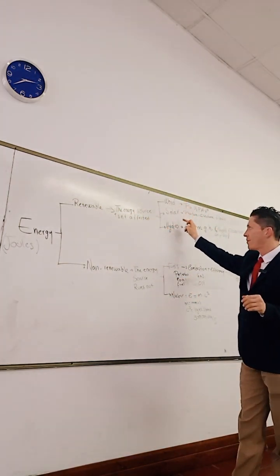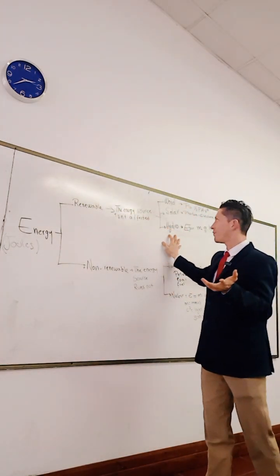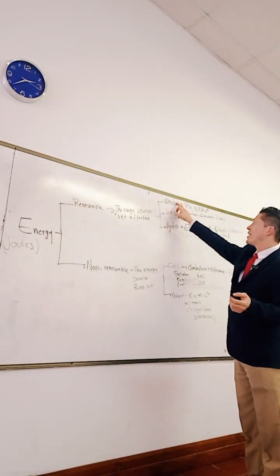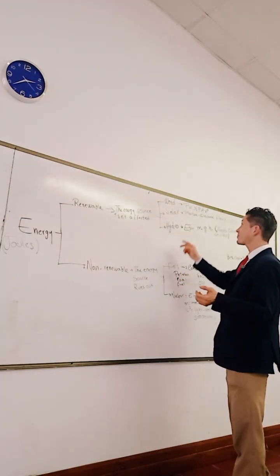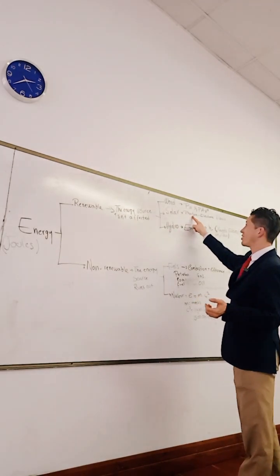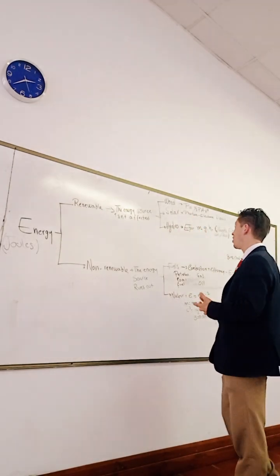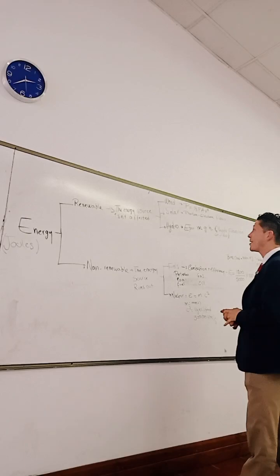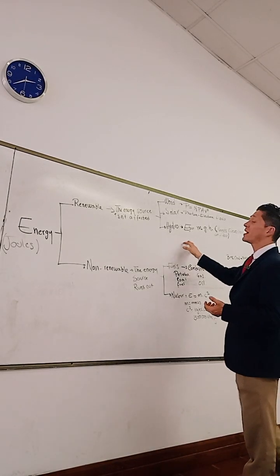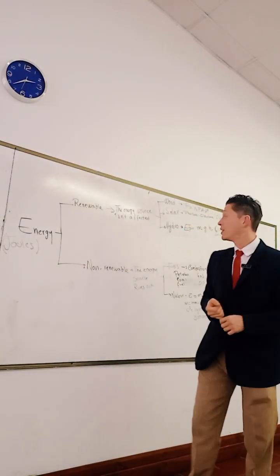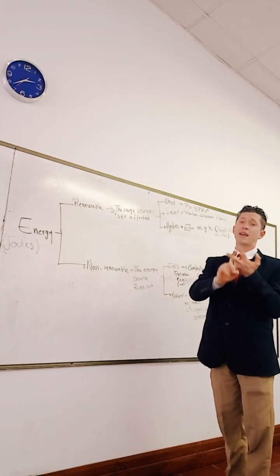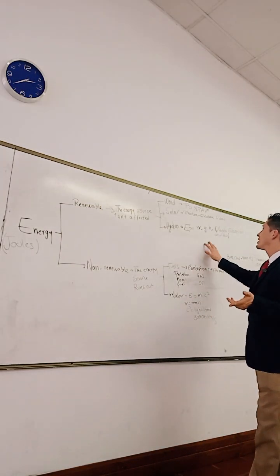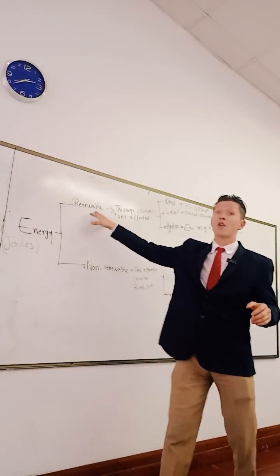Okay, we have three main kinds of these energies. The wind depends on the turbines. The solar depends on the photons or the electrons in flow. And the hydro depends on the potential energy. That's the potential energy equation: mass, gravity, and height. So those are the renewable ones.